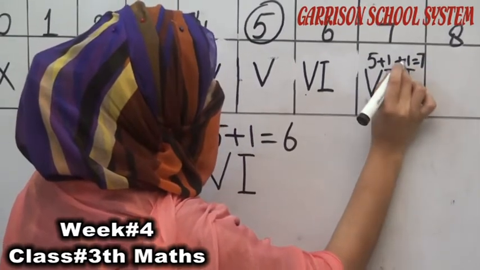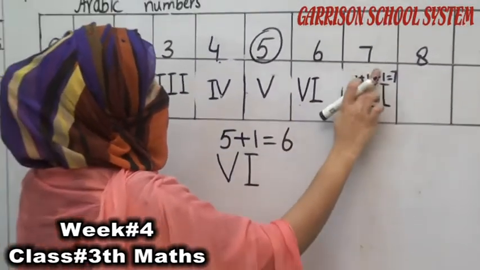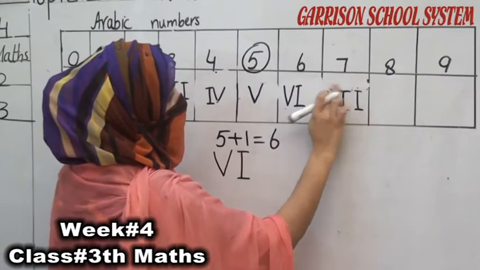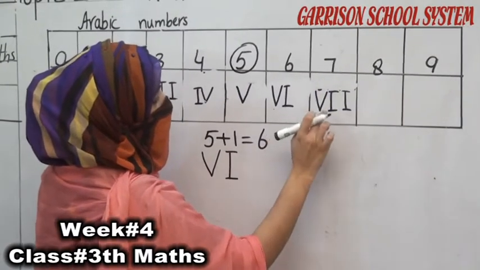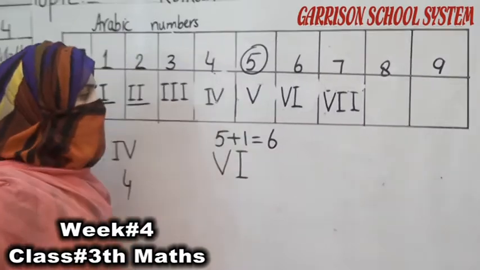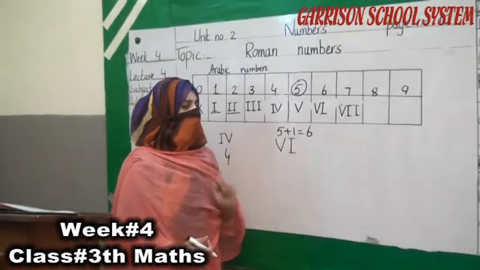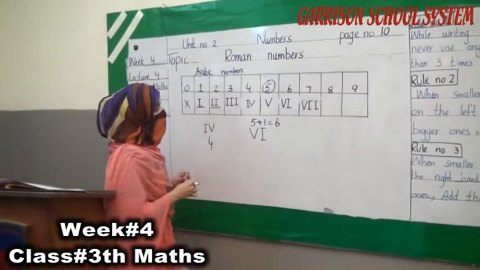So here is answer number 7. So we just write V, I, I. Now 5, 6, 7. Move to the number 8.